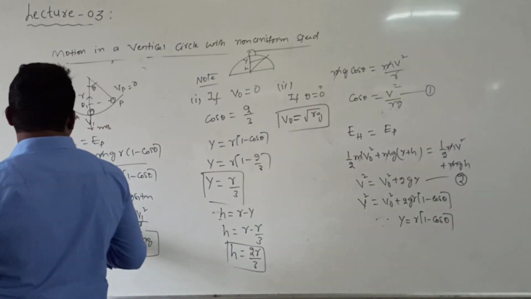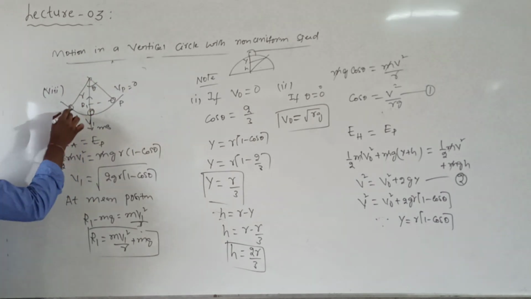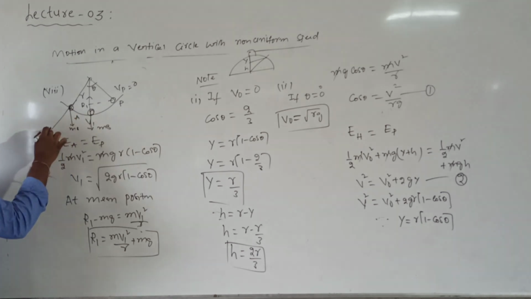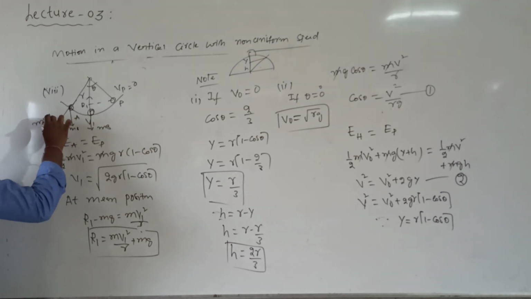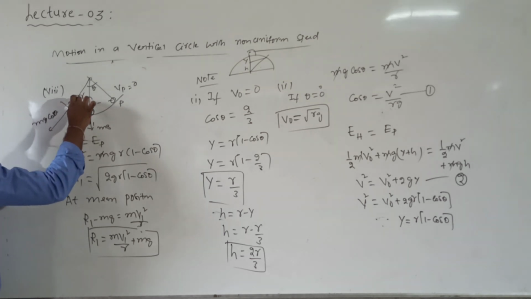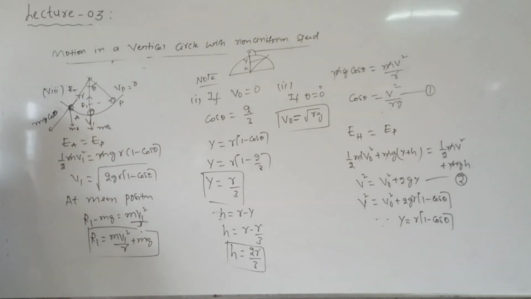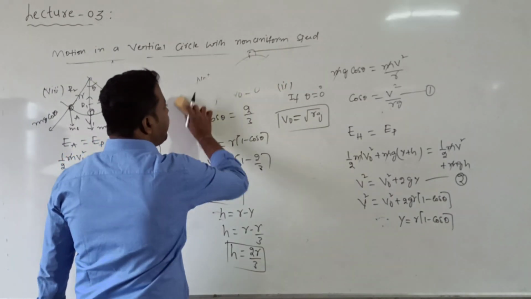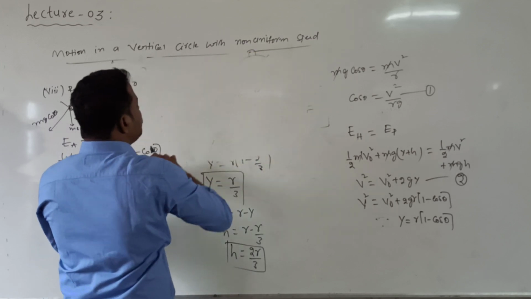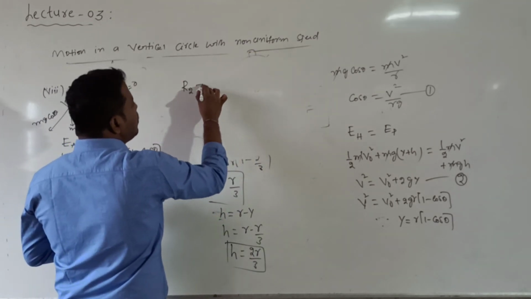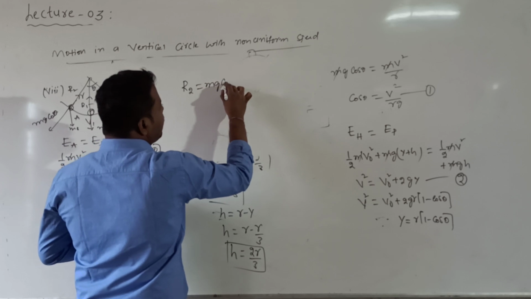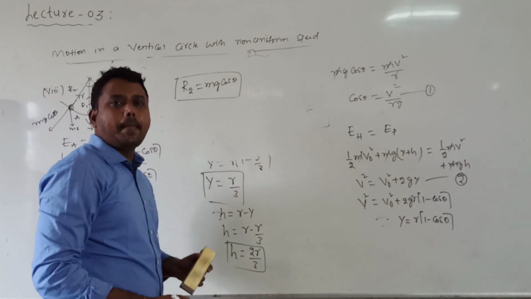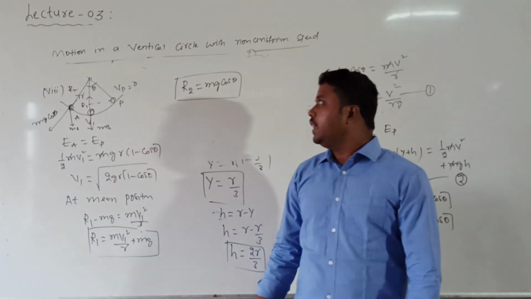What is the normal reaction when the ball is at the extreme position? Its weight is given by mg, and mg is resolved into components, so that is mg into cos theta. At that time, I call the normal reaction r2. R2 is equal to mg into cos theta. That is the normal reaction when the bob is at the extreme position.